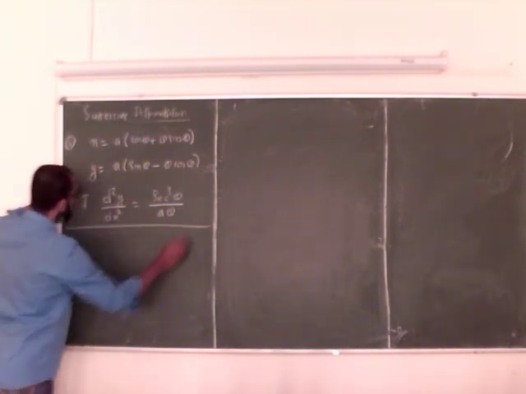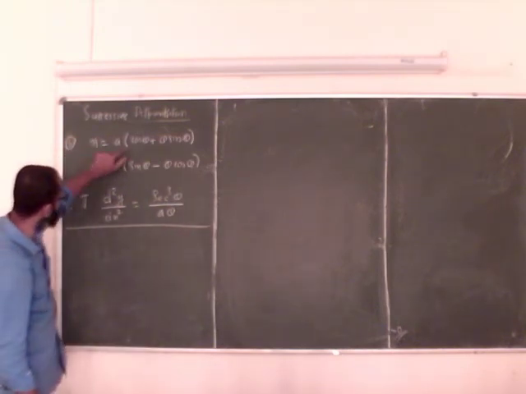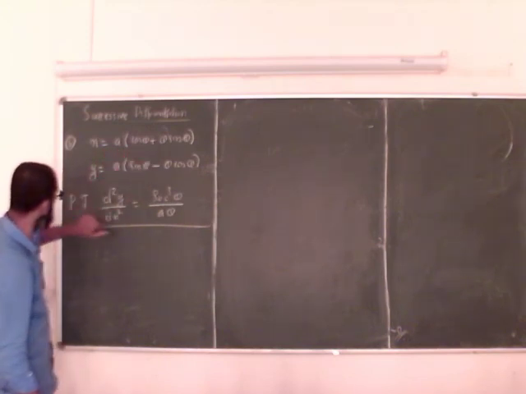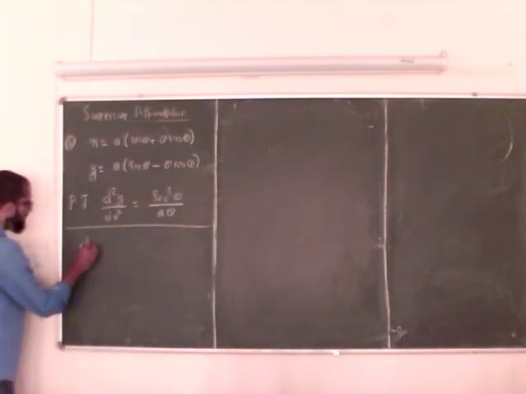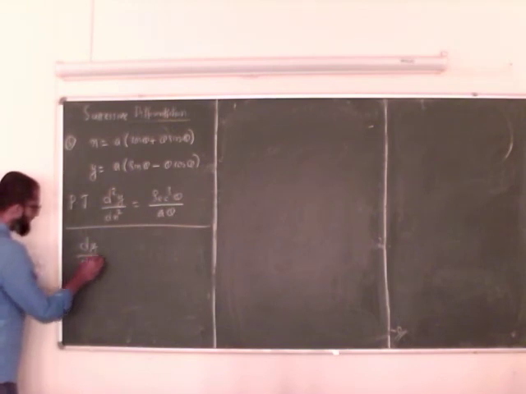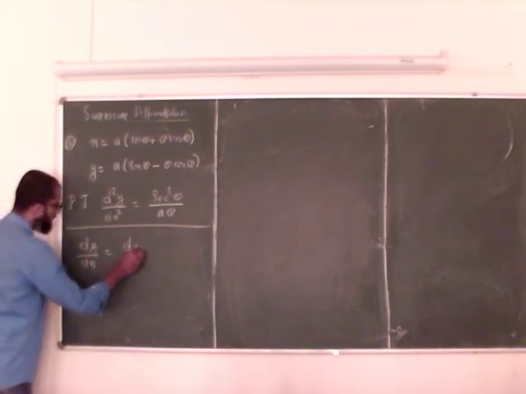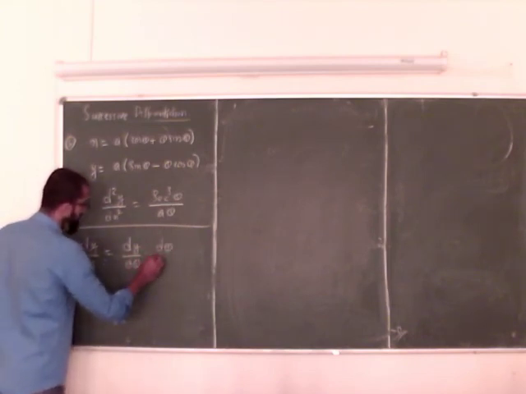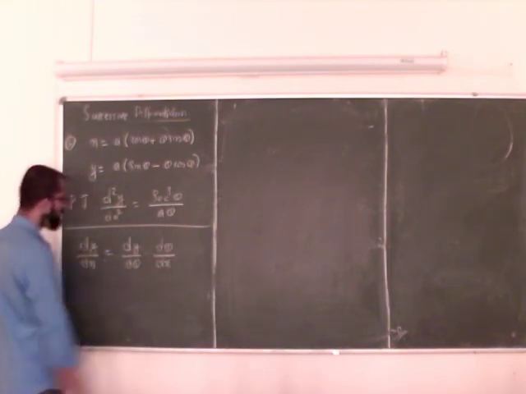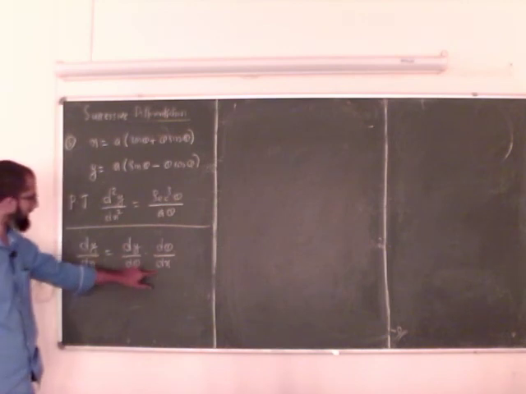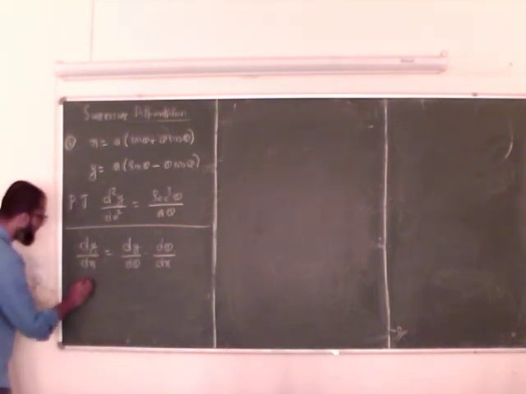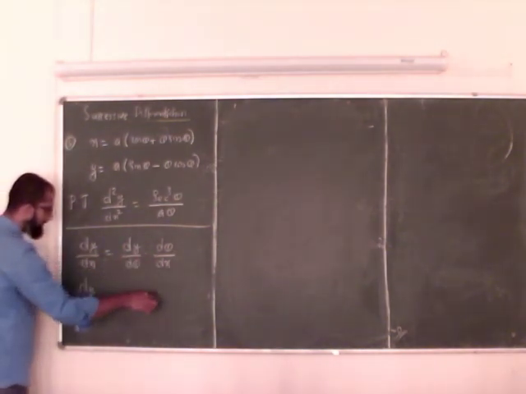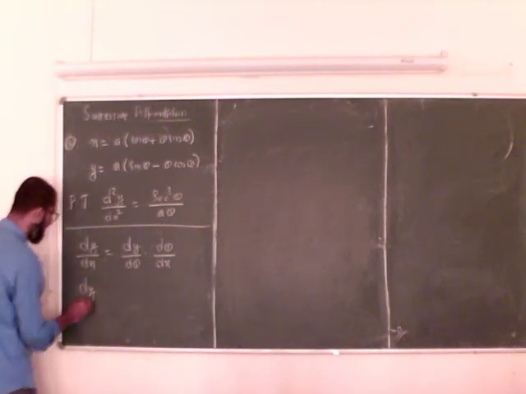So here x and y are functions of a new parameter theta. So dy by dx is equal to dy by d theta into d theta by dx. So I need dy by d theta and d theta by dx. So compute that. D theta by dx is nothing but the reciprocal of dx by d theta.